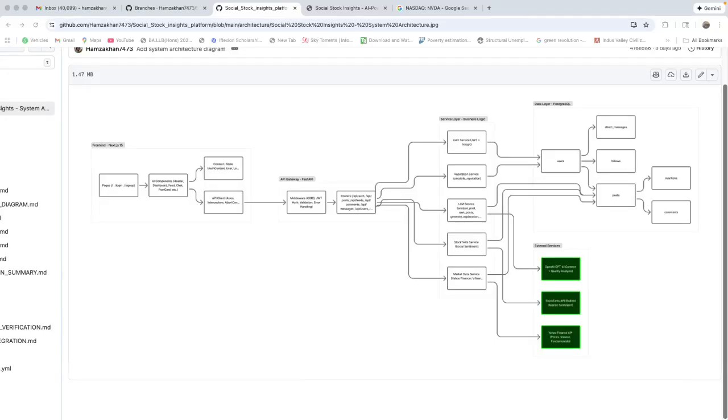Today I'm going to walk you through my newest project. It's Social Stock Insight, an AI-powered platform where traders share stock analysis and get a personalized, LLM-ranked content feed. It's kind of like Twitter meets Bloomberg, powered by GPT and other AI models.